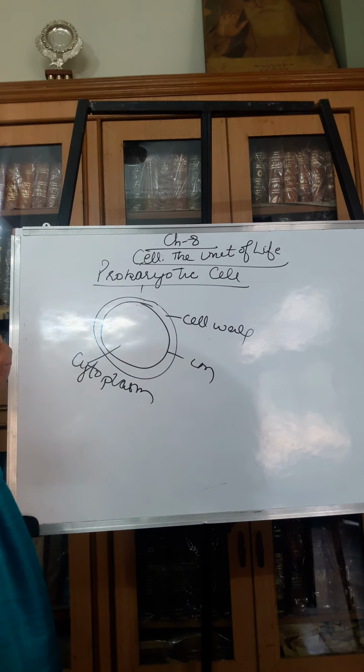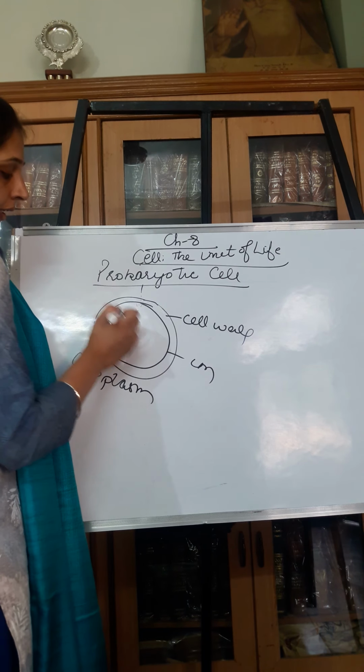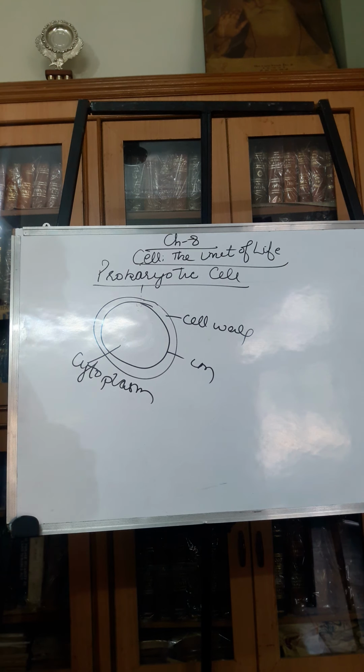The genetic material is not enveloped. The genetic material present inside the cell doesn't have a well developed nucleus. It is not present inside a nuclear envelope. Rather it is inside the cytoplasm only, and the smaller DNAs which are present inside the prokaryotes are called plasmids. The nuclear membrane is found only inside the eukaryotic cells.